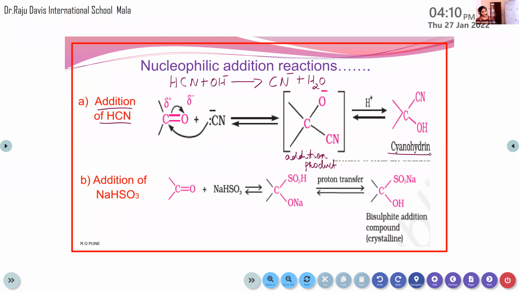Okay, that's about the first example. So here the reagent is HCN, but the nucleophile is CN minus. So to obtain the nucleophile, it will react with a base, that is OH minus here, HCN plus OH minus. So CN minus and H2O will be obtained. So this nucleophile will attack the carbon atom.